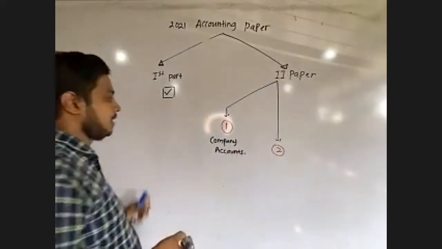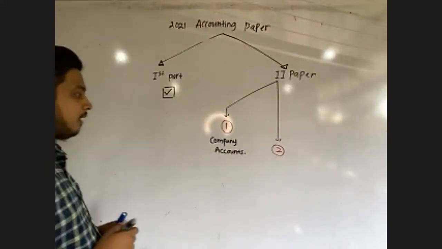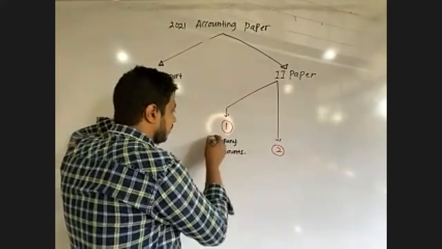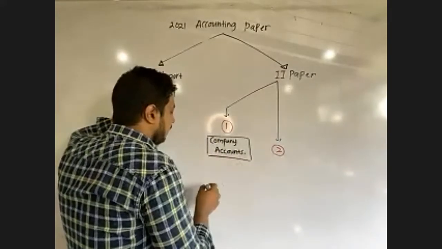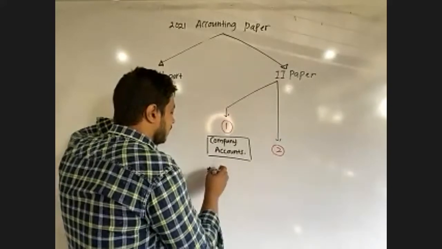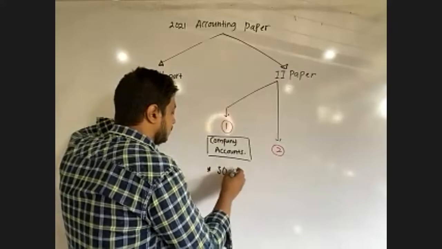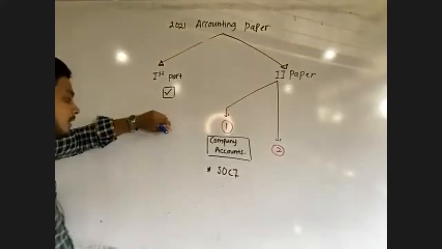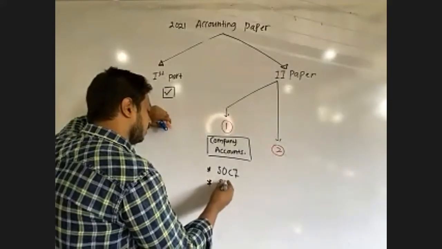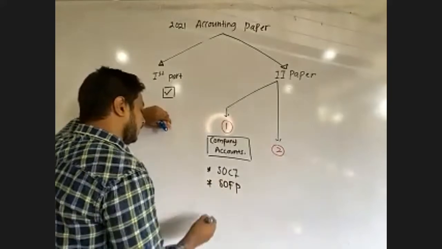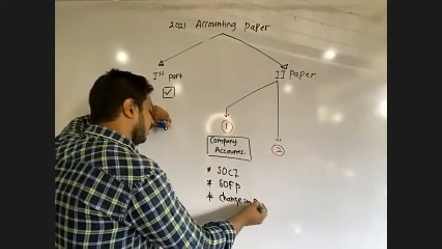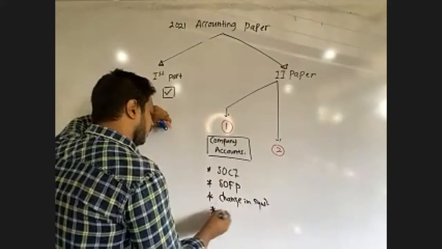Company accounts, right? Under company accounts, we might have to prepare a statement of comprehensive income, SOCI, then a statement of financial position, SOFP, then changes in equity, then accounting notes